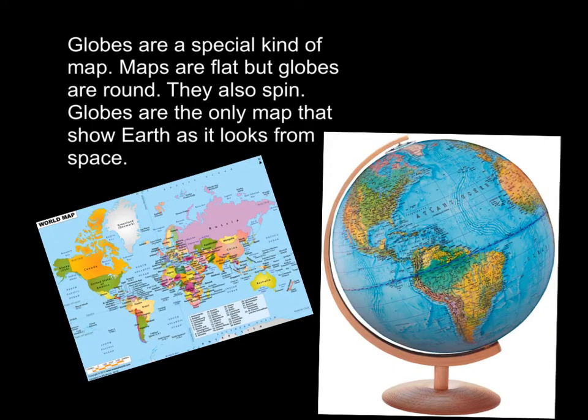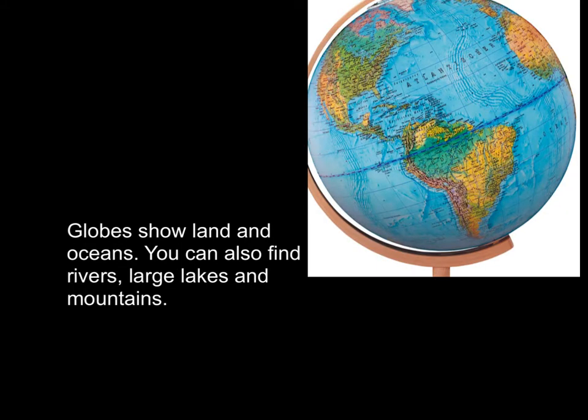Globes are a special kind of map. Maps are flat, but globes are round. They also spin. Globes are the only map that show Earth as it looks from space. Globes show land and oceans. You can also find rivers, large lakes, and mountains.